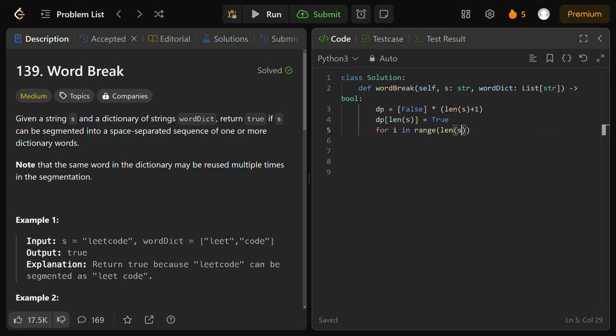But the key here is we have to start from the last index. The last index isn't the length of s, that's one index out of bounds, right? That's the base case. We don't want to start from the one index out of bounds. We're going to get a list index out of range, and it won't make sense logically as well. We have to start from the last index in this iteration.